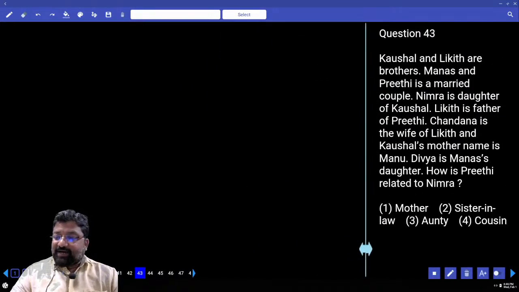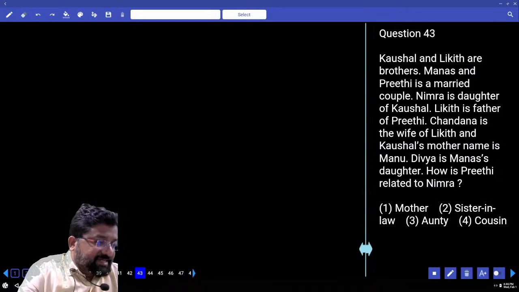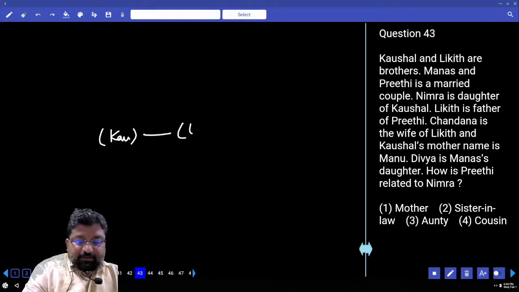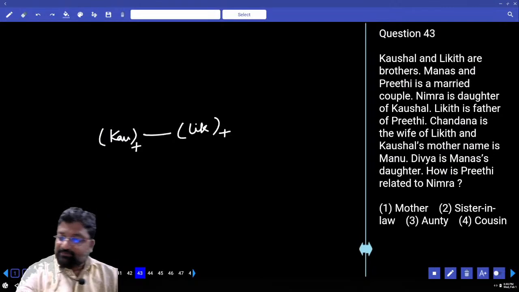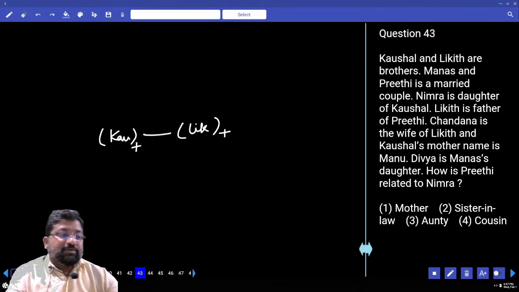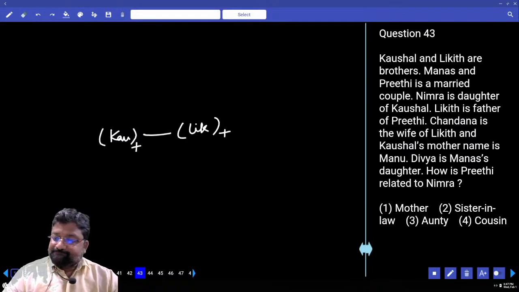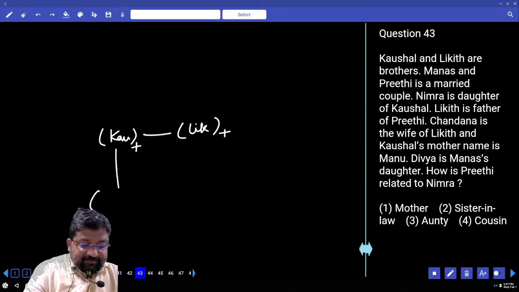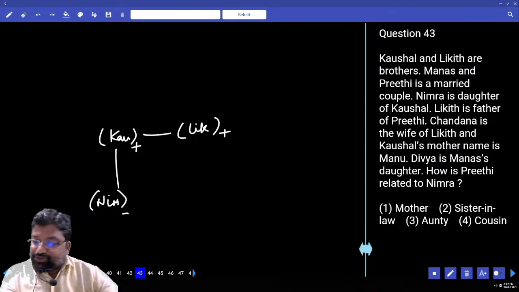Kaushal and Likith are brothers. What did he say? Kaushal and Likith are brothers. When I say brothers, 2 male persons. Manas and Preeti are a married couple. Who are Manas and Preeti? Married couple. Nimra is the daughter of Kaushal.